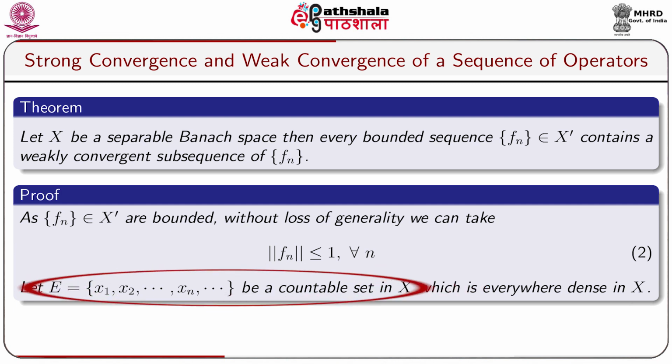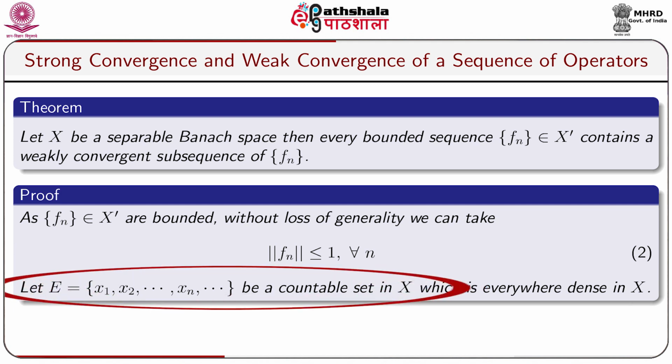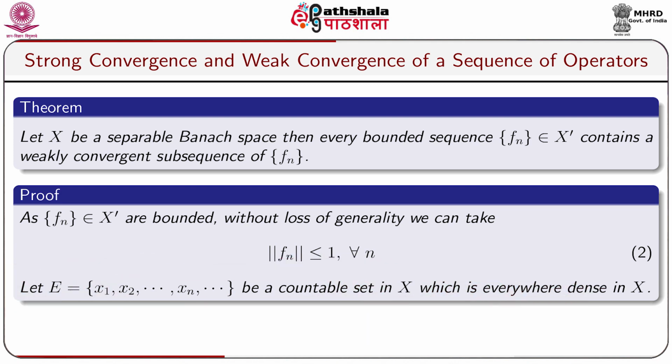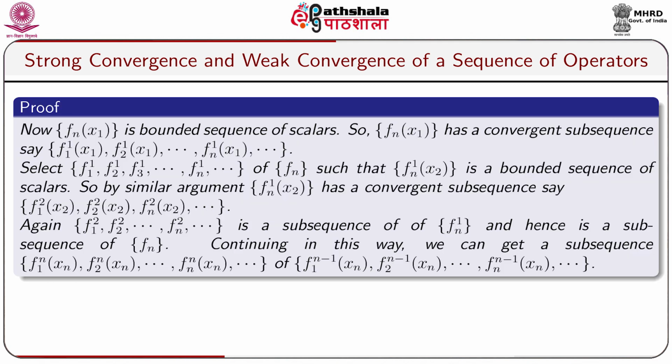Let capital E equal to the sequence x1, x2, dot dot dot, xn, dot dot dot be a countable set in capital X which is everywhere dense in capital X. Now the sequence Fn x1 is a bounded sequence of scalars. So the sequence Fn x1 has a convergent subsequence, say f11 x1, f21 x1, dot dot dot, fn1 x1, dot dot dot.